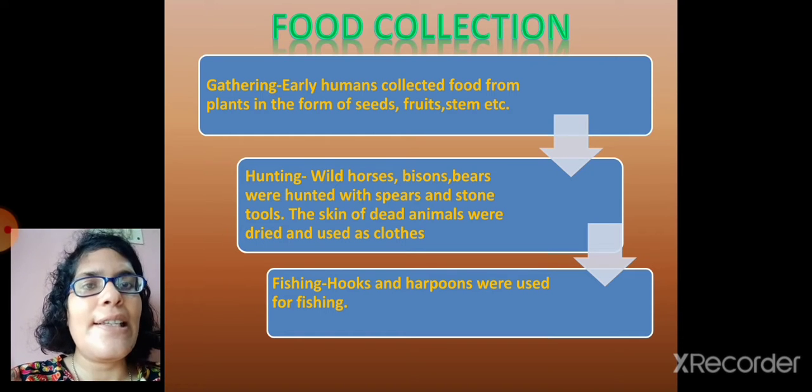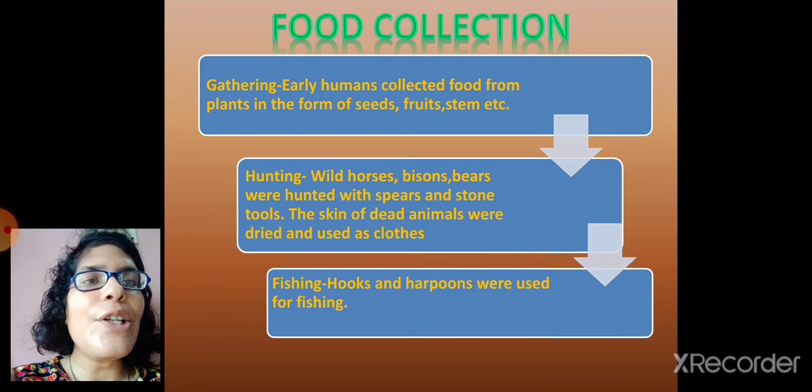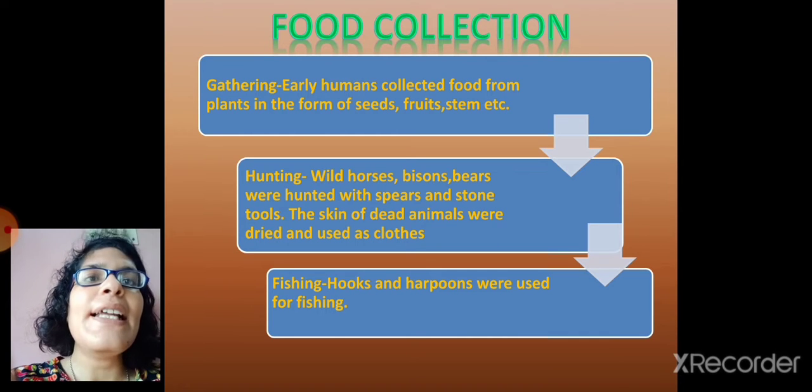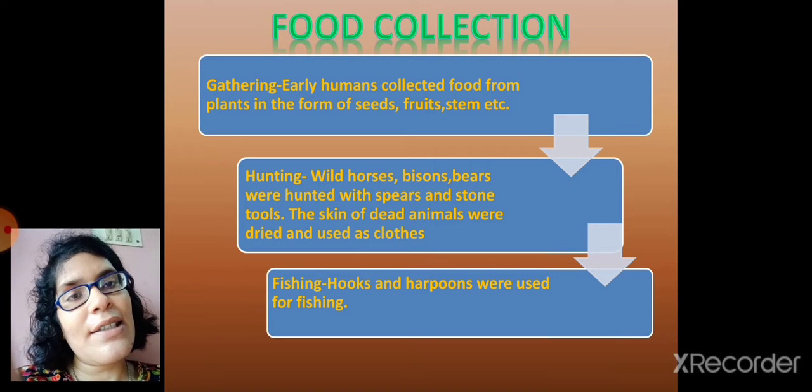Now let's see what were the methods by which they collected their food. First one was gathering. Early humans collected food from plants. They ate fruits, seeds, and stems of different plants.